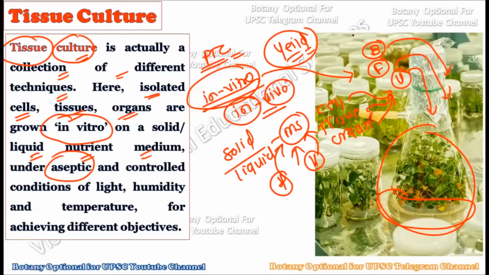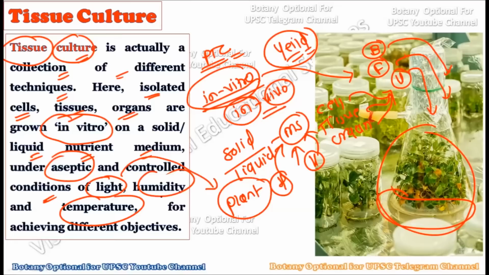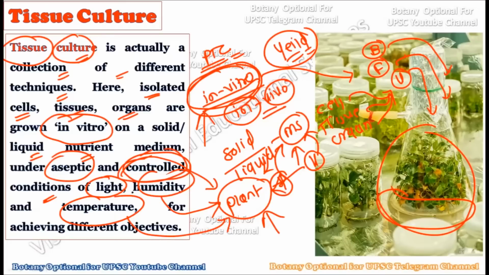Now, not only aseptic conditions, we also have to give controlled conditions of light, humidity, and temperature. Just like a plant growing in the wild gets some amount of light, some amount of humidity, and an optimum temperature. All these things which plants naturally get in vivo, we also have to provide in vitro as well. But here we provide controlled conditions. For example, if the plant requires light, we will provide 8 hours of light depending upon the plant species.